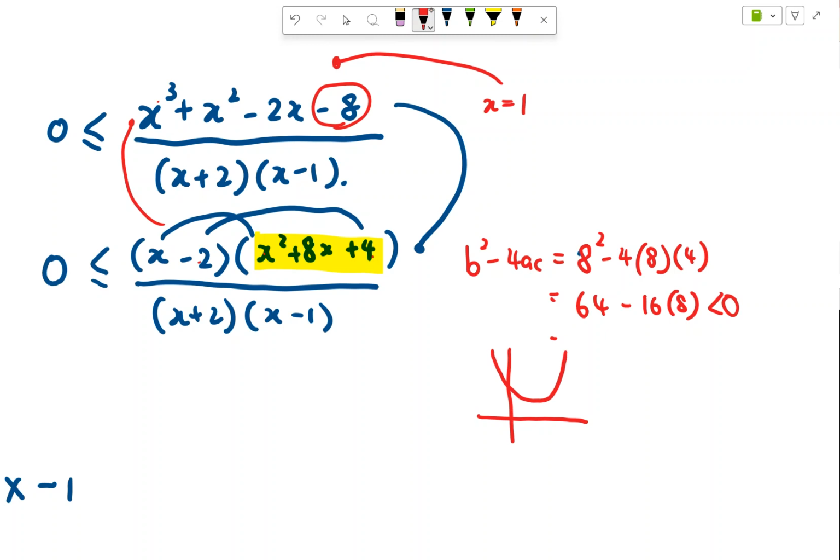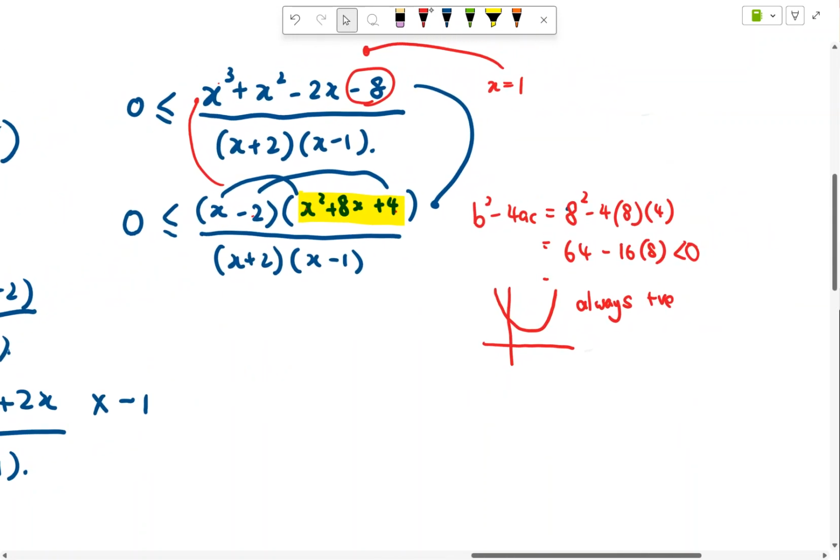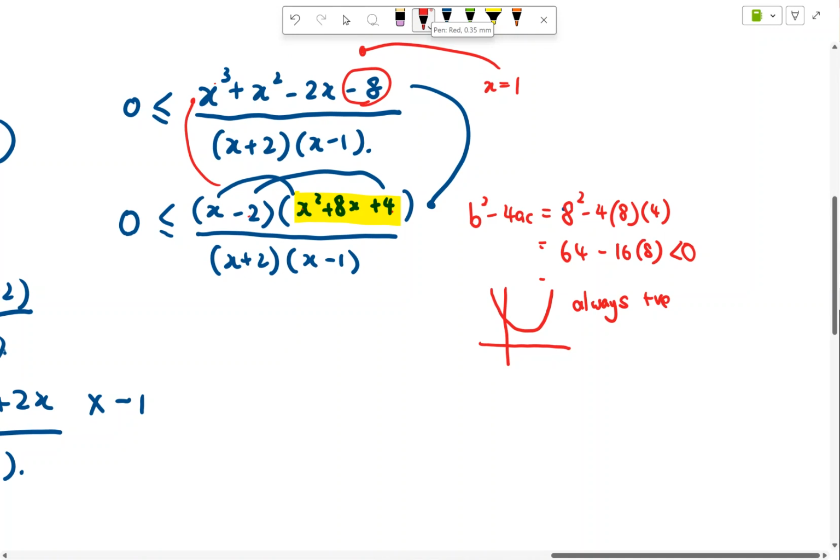Any quadratic with no real roots is always positive. So that's why in secondary school, when the question asks when is the quadratic always positive, we say discriminant is less than 0, and this is a trick concept that students cannot know. So I know that this yellow portion is already positive. So I can ignore this yellow portion because my whole fraction is positive. I already know that this is positive, so I don't need to care about him. He does not affect what's happening to my equation because the whole equation has to be positive.